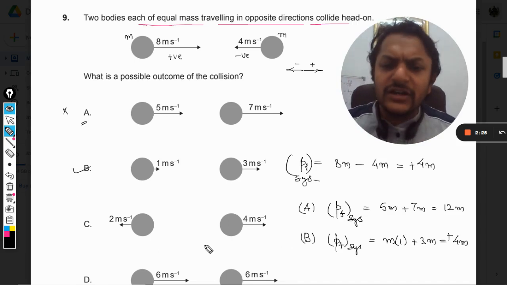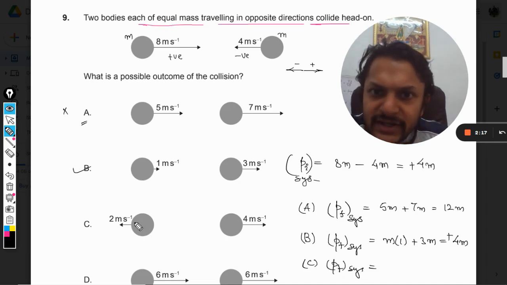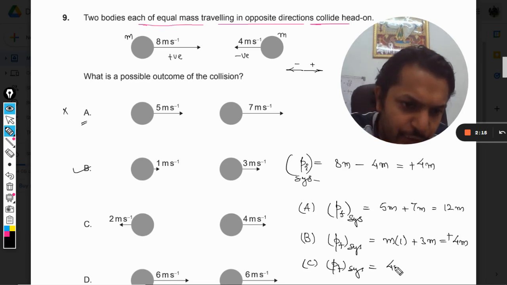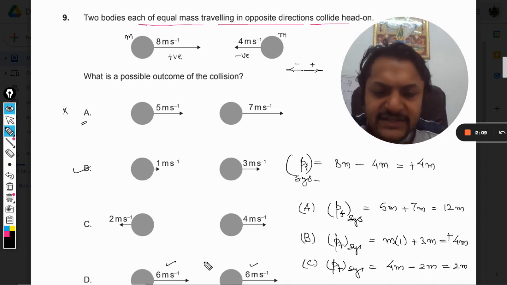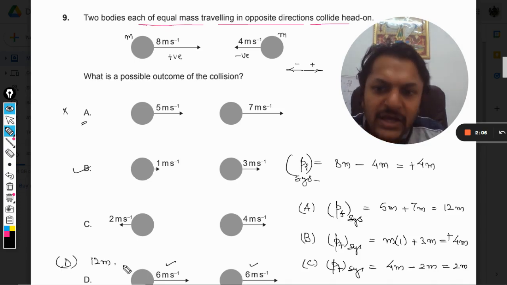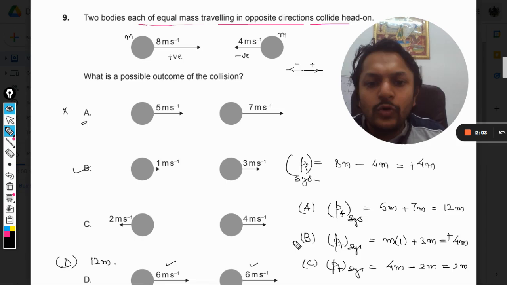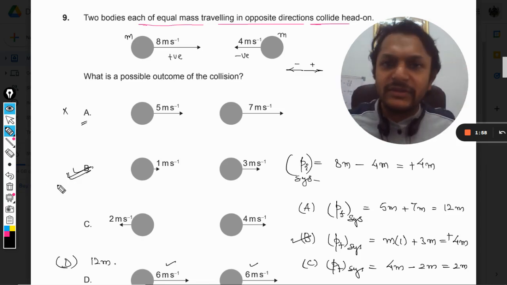We have to check the others also. Let us see what C is. In the case of C, this will be taken as negative and this as positive, so 4m minus 2m, which comes out to be 2m. And in the case of D, it is 6 plus 6, which comes out to be 12m. So we have seen that only option B is correct, in which the momentum is conserved.